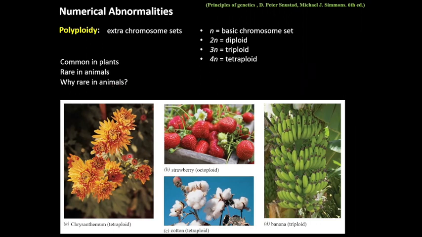These are some examples of polyploid plants: chrysanthemum, strawberry, cotton, banana. Chrysanthemums are tetraploids, strawberries are octoploids, cotton is tetraploid, and banana is triploid.